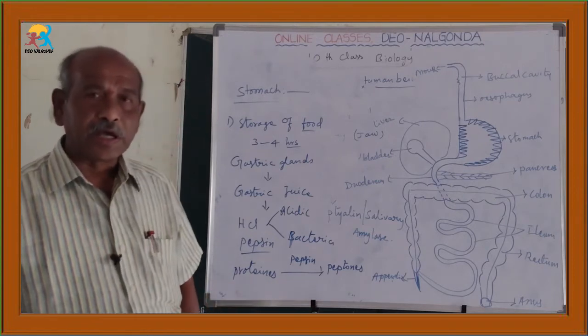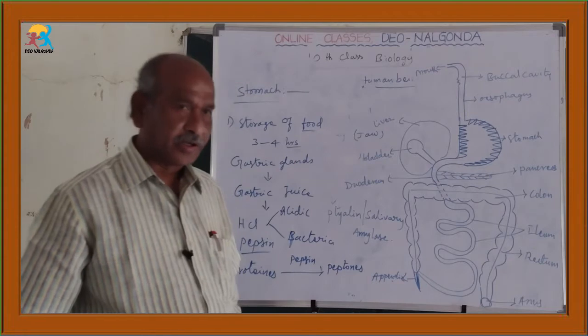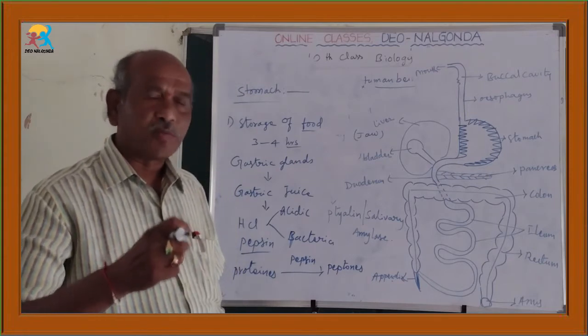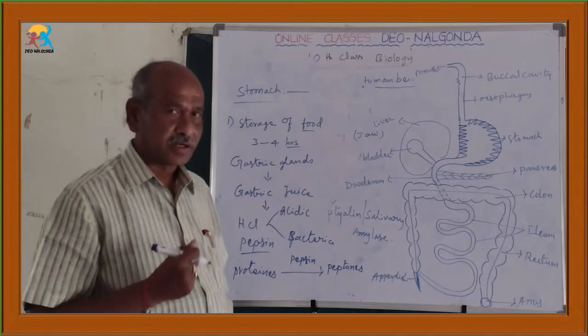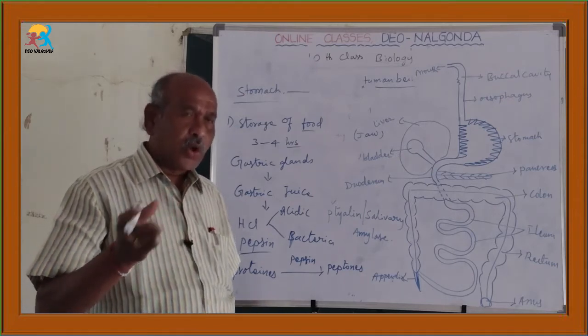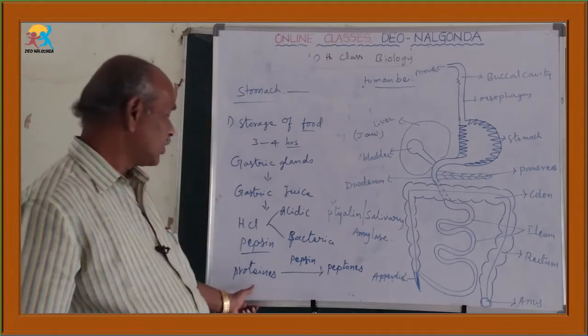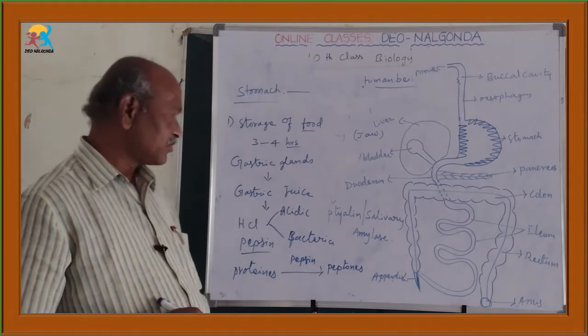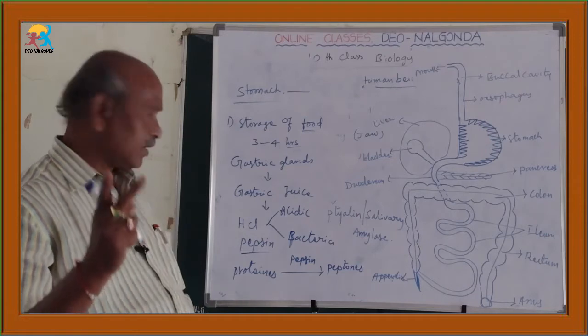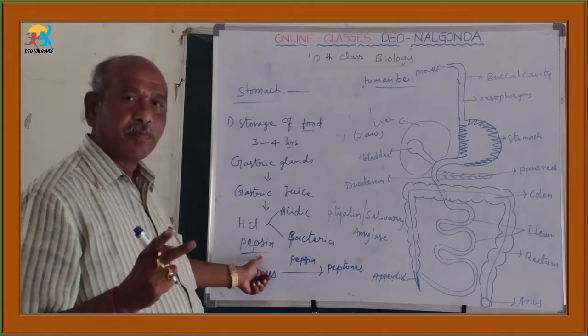Children, here you have to remember one point. Particularly small children drink milk. To act on milk, another enzyme is secreted, called renin. So gastric juice consists of mainly hydrochloric acid and pepsin enzyme.